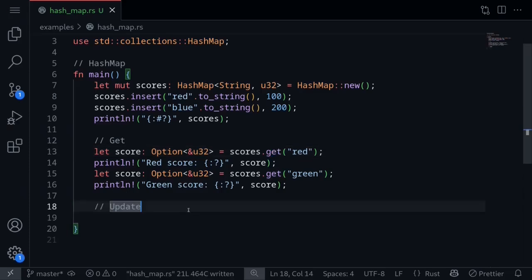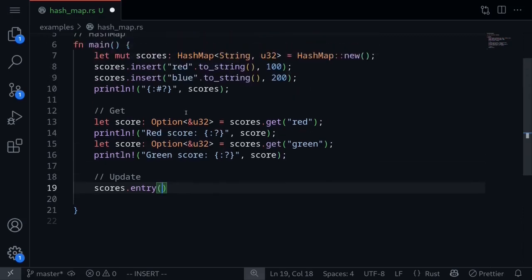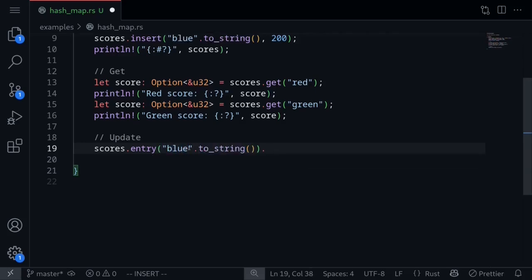There are several ways to update a value for a hash map. It's a little bit tricky, so I think it is worth explaining it here. First, we need to get the entry from the hash map. We get the entry by calling the function entry, and then passing in the key. Here, the key that we pass in must be a String. For example, let's try to get the key blue. So this will be "blue".to_string. So this will return the entry, but what if the entry does not exist? For example, let's say black.